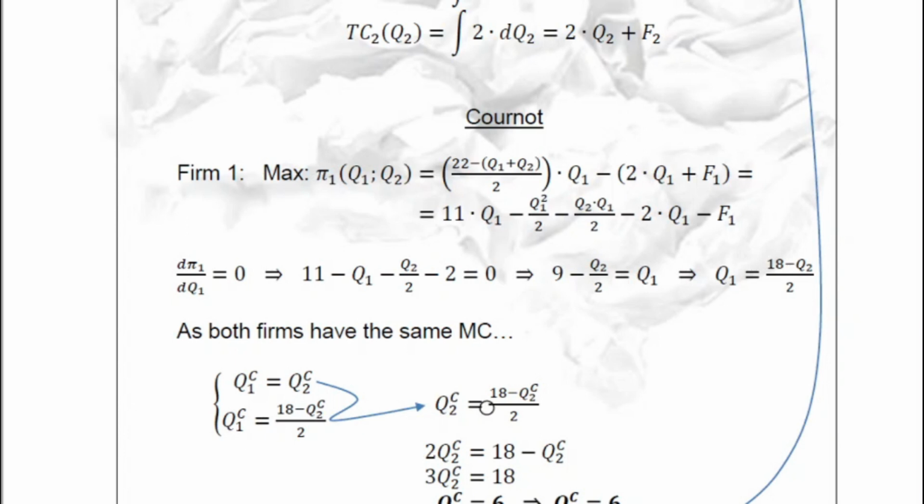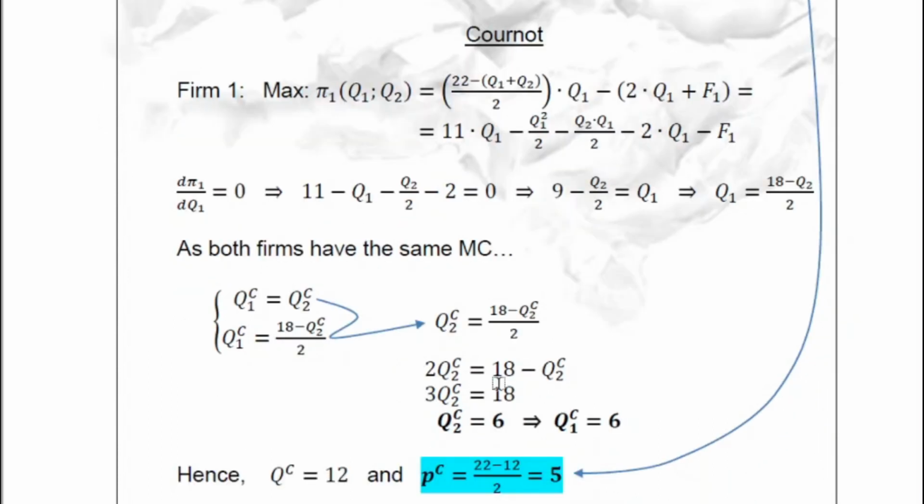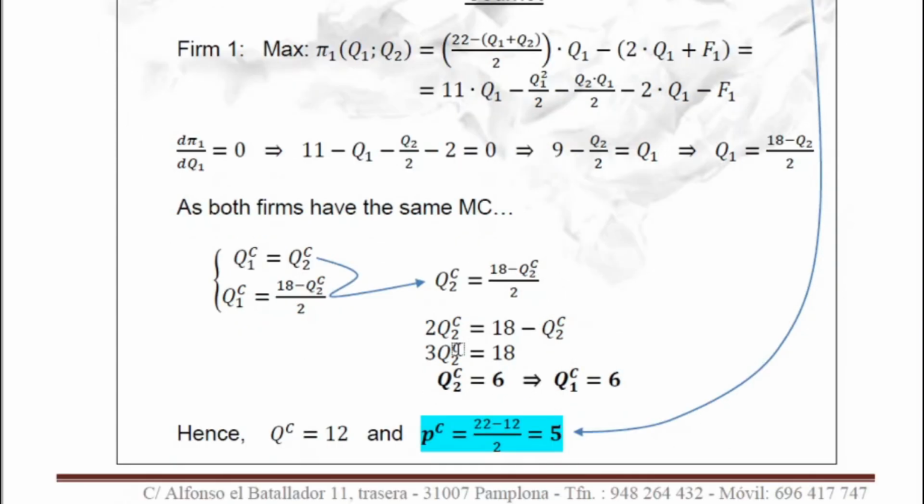Q2 at the Cournot level is equal to 18 minus Q2 divided by 2. We isolate Q2, and we have that Q2 would be 6. If Q2 at the Cournot level is 6, firm 1 will produce the same. So between both firms produce 12 units.